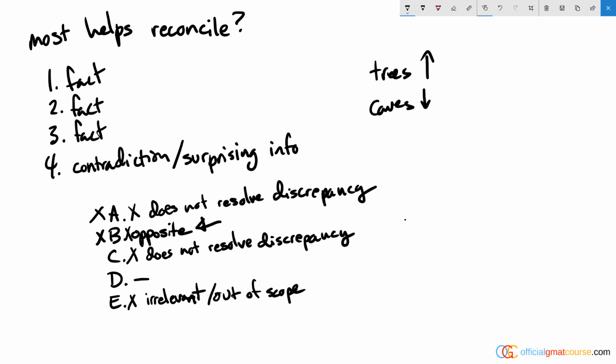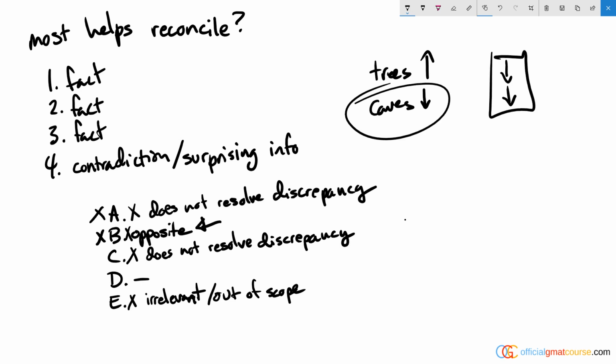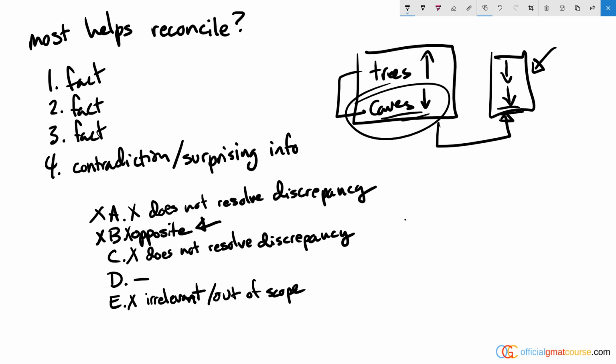So industrialization has altered the deuterium content of rain. Well, that would mean that if rain was lower, it's lower regardless today than it was, which would mean that the caves should have a higher deuterium content than they do currently. It doesn't resolve the historical discrepancy here to talk about the fact that there was a change between the historical and today. That would explain a discrepancy between the caves and today's rainwater, but not between the caves and the trees because these were at the same time period. So it doesn't get rid of the interesting discrepancy.